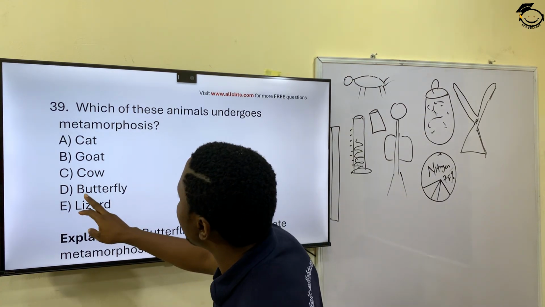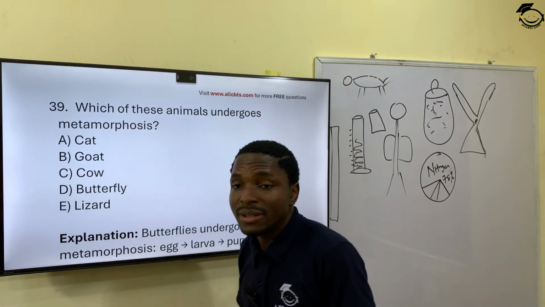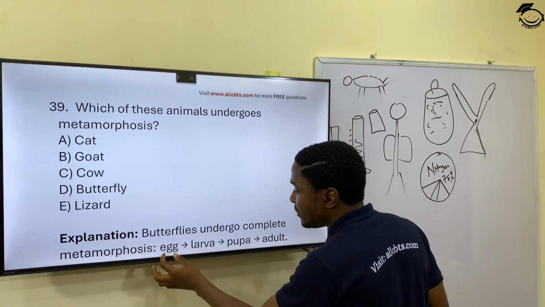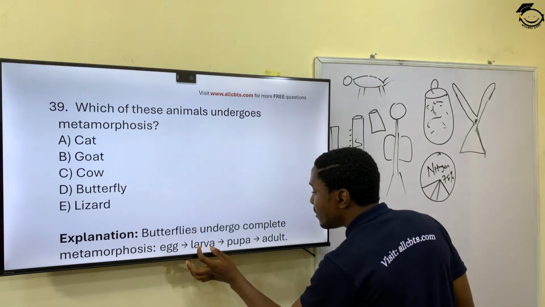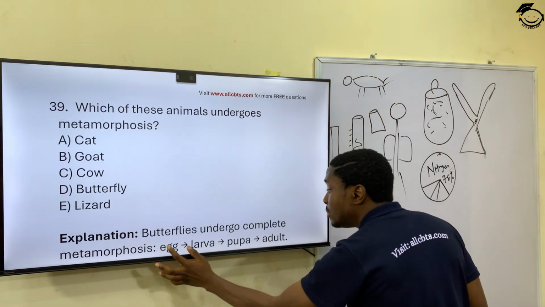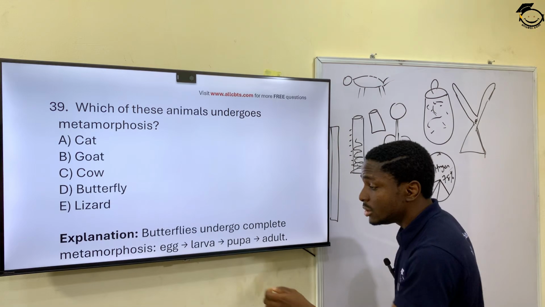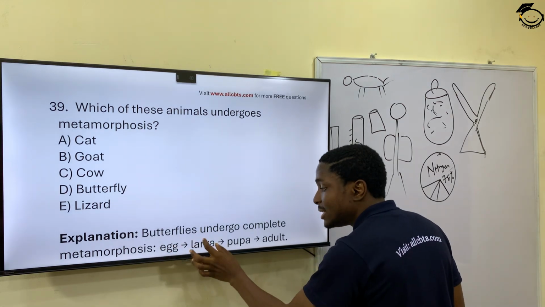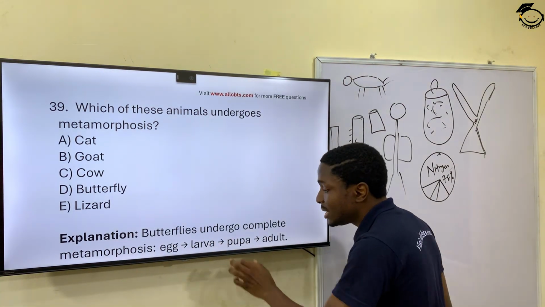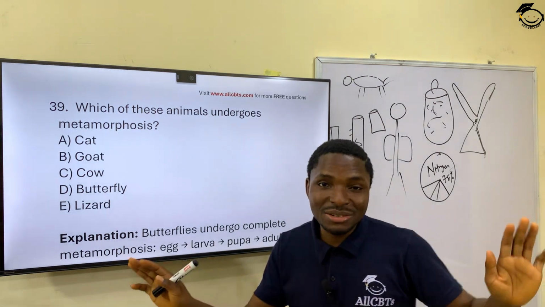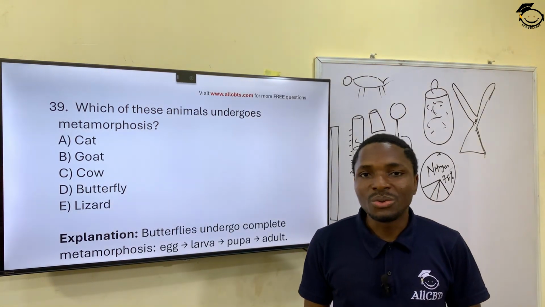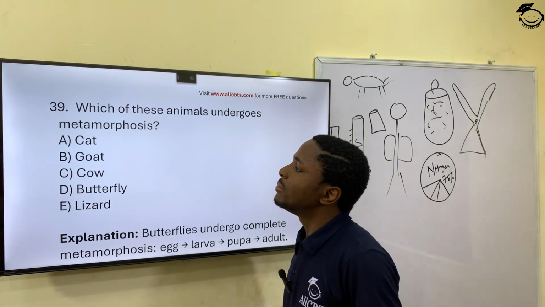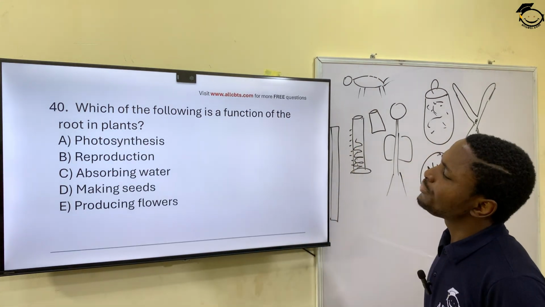But an organism like the butterfly undergoes several stages. You have the egg, which breaks and changes to the larva, and then the pupa and the adult, all in one lifetime. Last week you could see it as an egg, this week it has become a larva, and next week it becomes a pupa, and looks completely different from what you saw a week ago. So butterflies undergo complete metamorphosis.